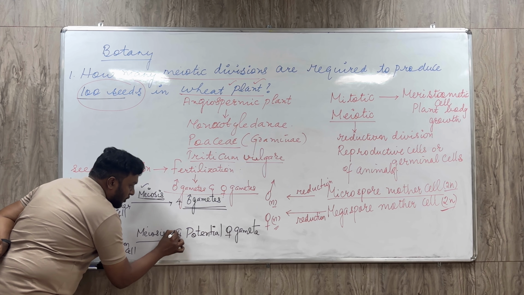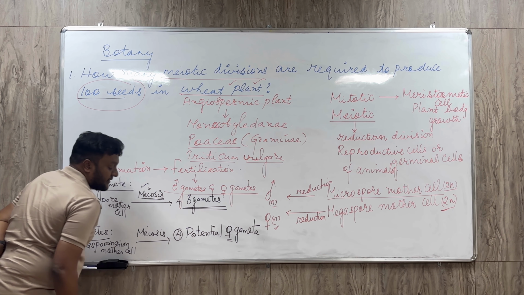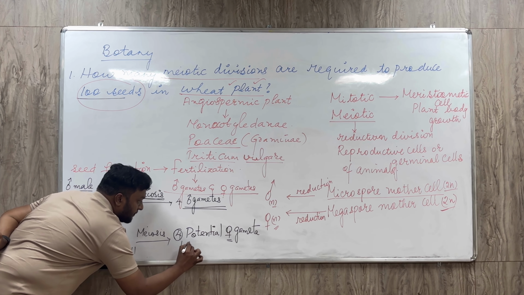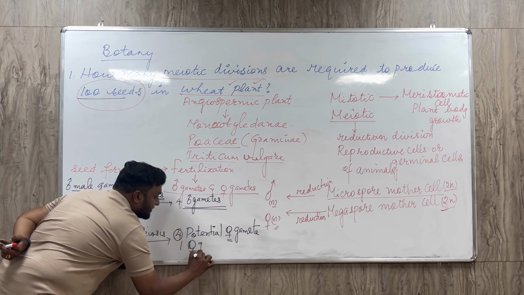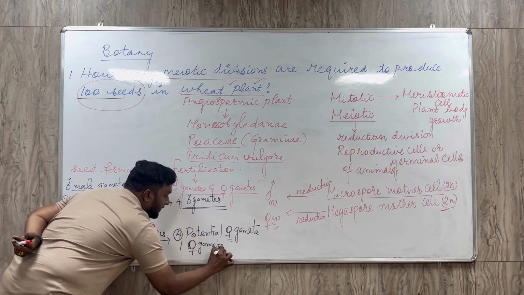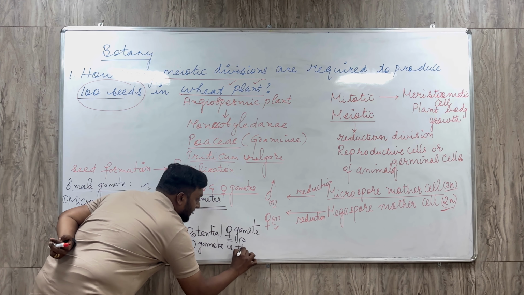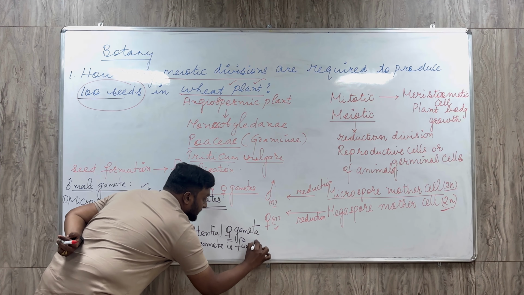Out of these 4 potential female gametes, only one female gamete is functional. That means what? It can undergo fertilization. What happens to the remaining 3 female gametes then? Those 3 female gametes will degenerate once the fertilization is over.